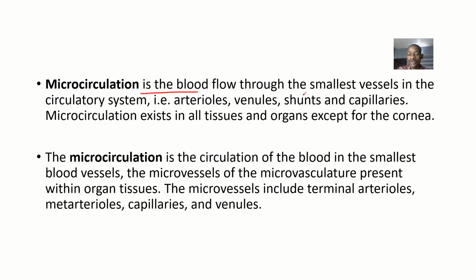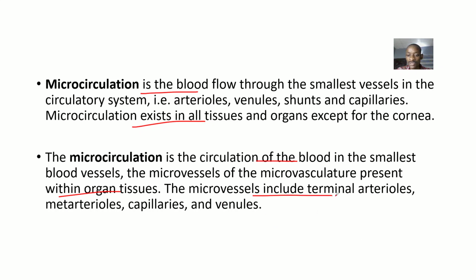So for microcirculation, we said that microcirculation is the blood flow through the smallest vessels in the circulatory system. Now, these smallest blood vessels include arterioles, venules, shunts, capillaries. Microcirculation exists in all tissues and organs except for the cornea. Microcirculation is the circulation of blood in the smallest blood vessels and microvessels of the microvasculature that are present within organ tissues.